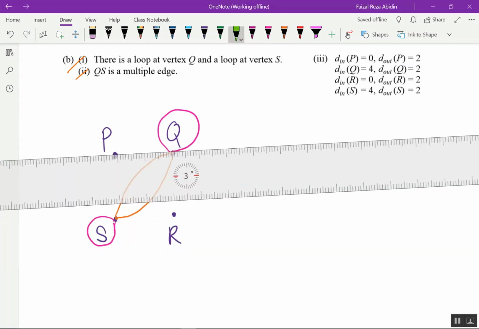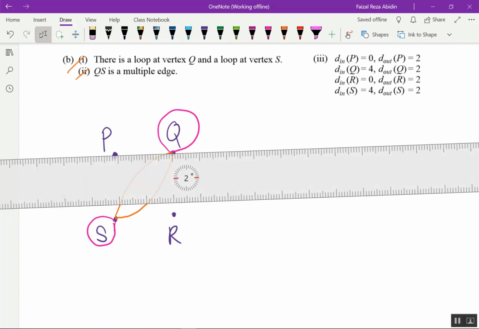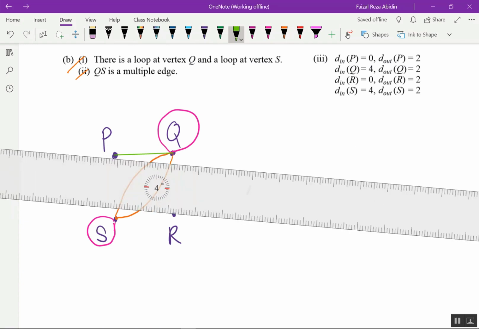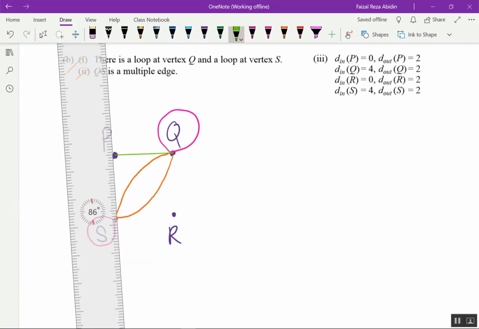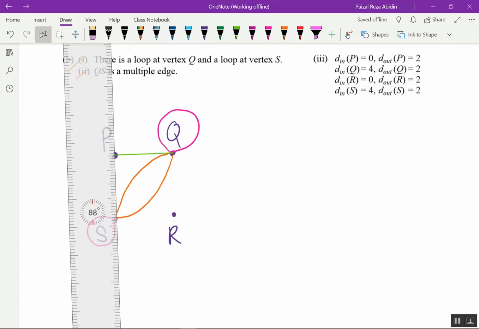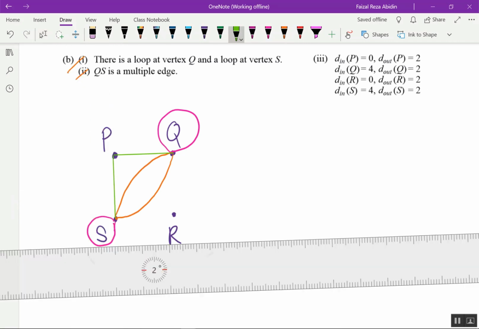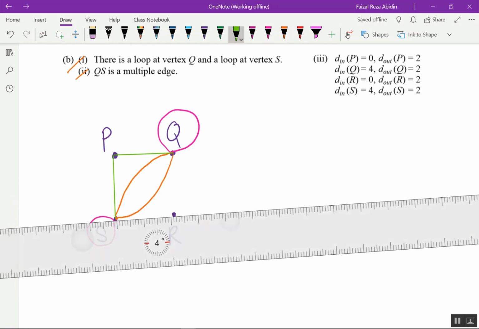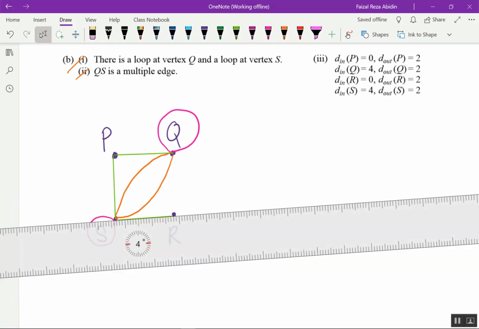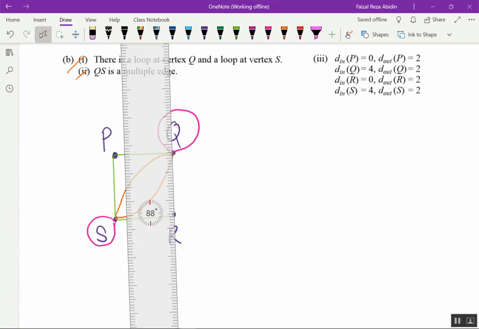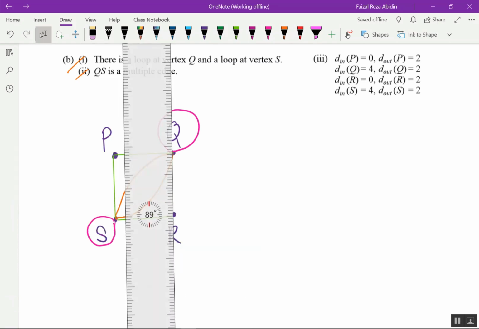This is PQ first, and then I have my PS, and then SR. I draw the edges first. And then QR.